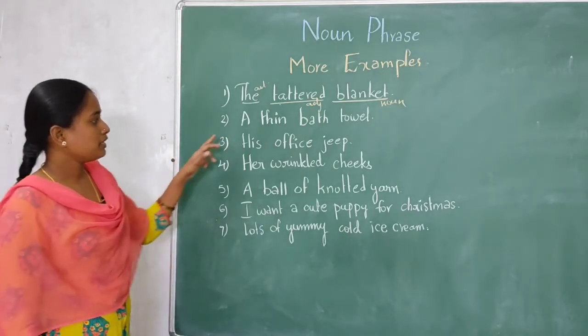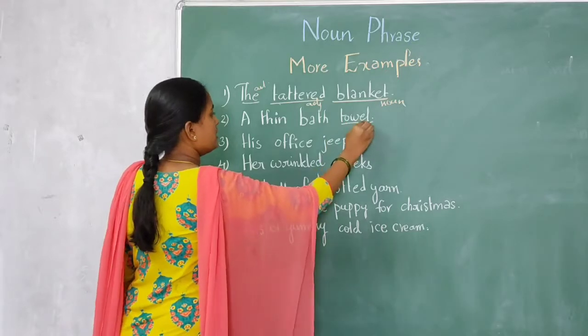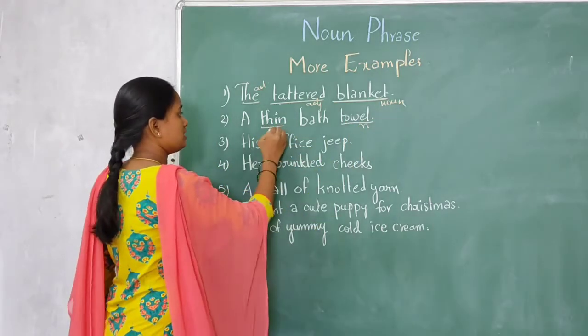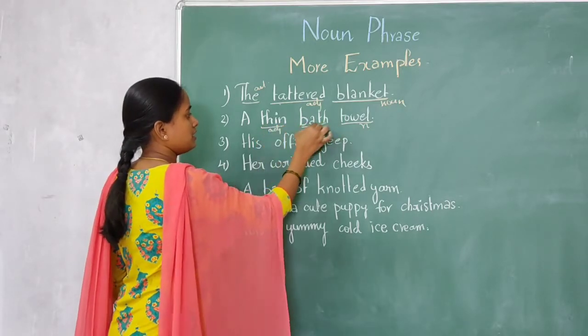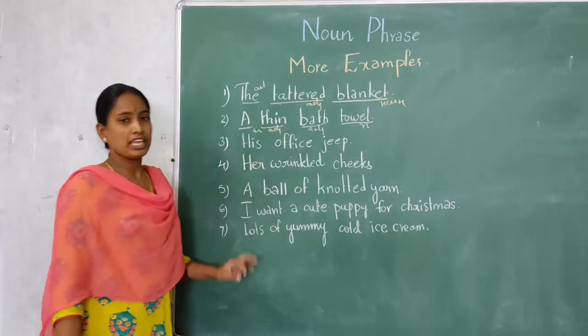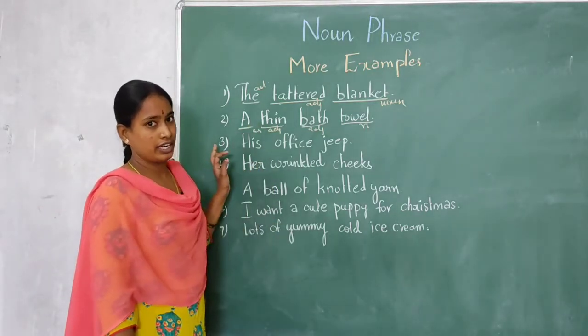So the next example is a thin bath towel. Here towel is a noun. Thin is adjective and bath is also adjective. A is article. Is it clear? So this is also a noun phrase.